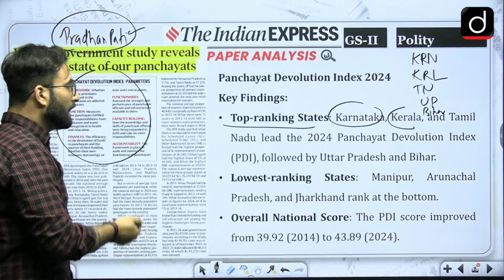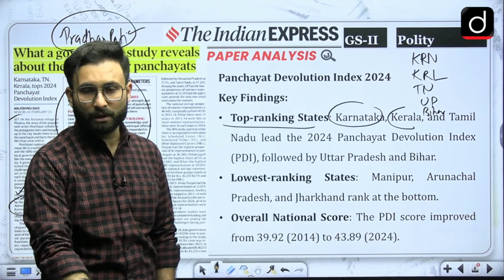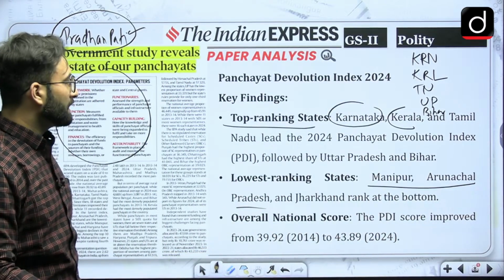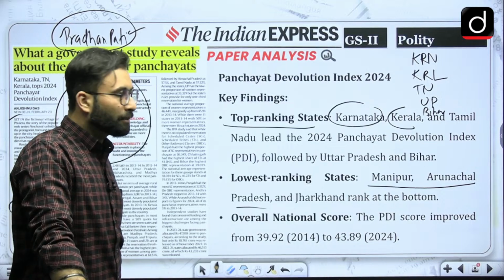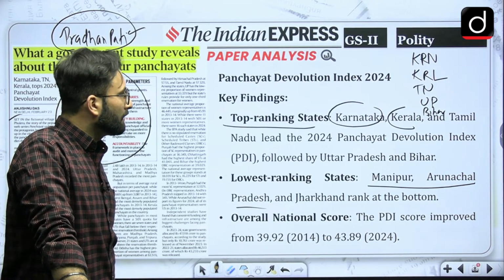Coming to the next one, the low ranking states, if you talk about, so Manipur, Arunachal Pradesh and Jharkhand are at the bottom. Okay, so again these are the northeastern states, that is Manipur and Arunachal Pradesh, and Jharkhand is also there when we talk about the tribal areas. So that is also a poor ranking state when we talk about the Panchayat Devolution Index.